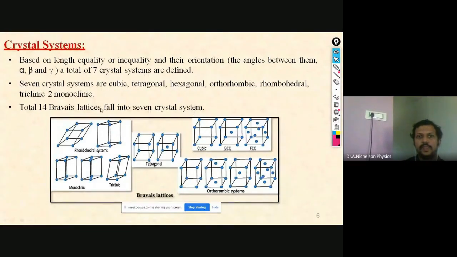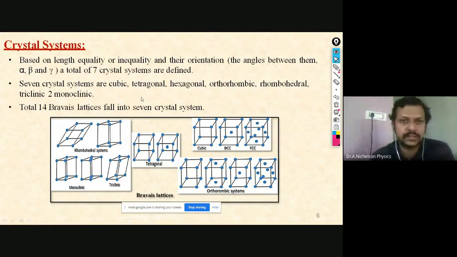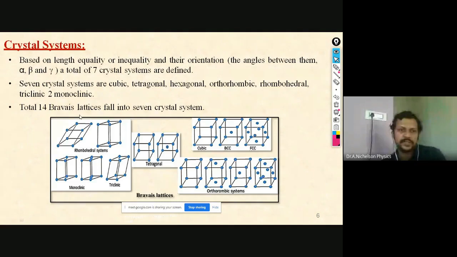Here, these 7 crystal systems are arranged in 14 different ways. So the 14 ways of arranging these 7 crystal systems are said to be Bravais lattices. It is the name of a scientist, Bravais. So there are 14 possible ways to arrange these 7 crystal systems: 1, 2, 3, 4, 5, 6, 7, 8, 9, 10, 11, 12, 13, 14.